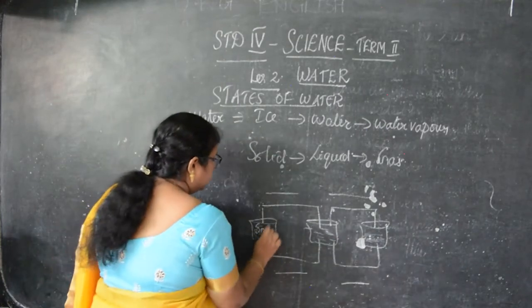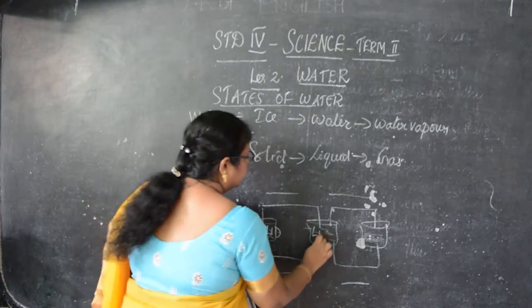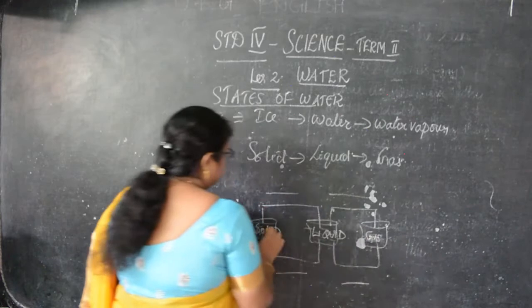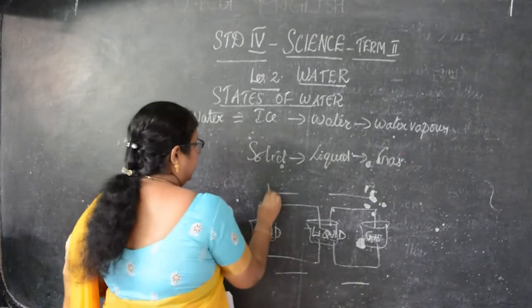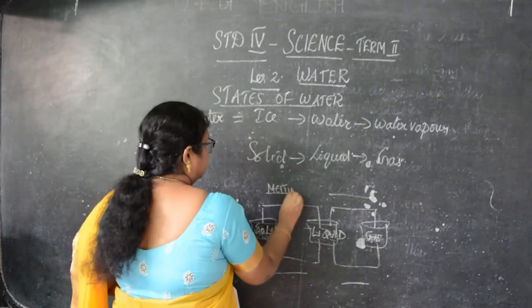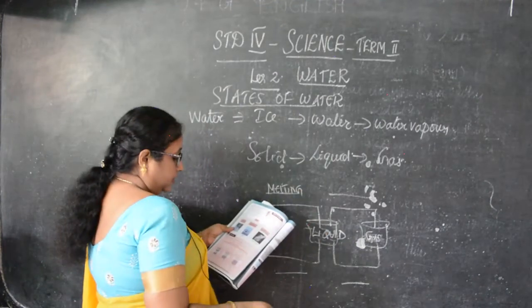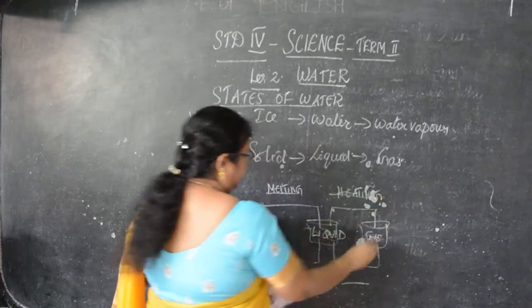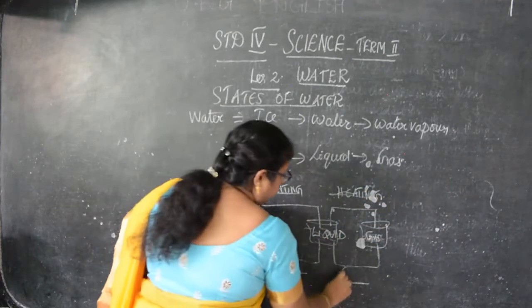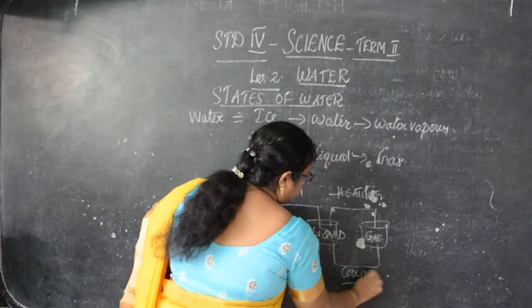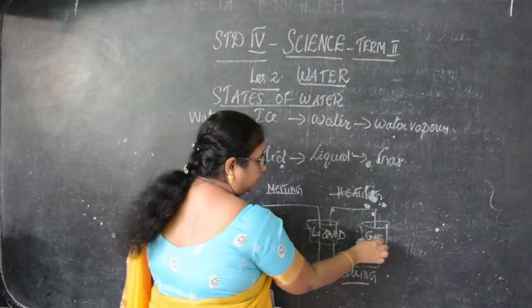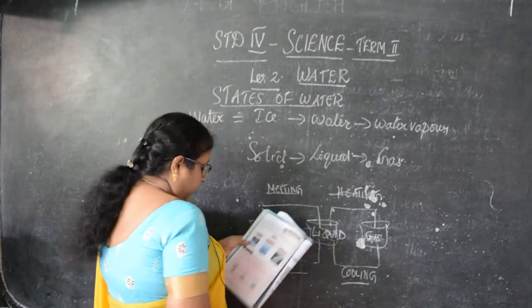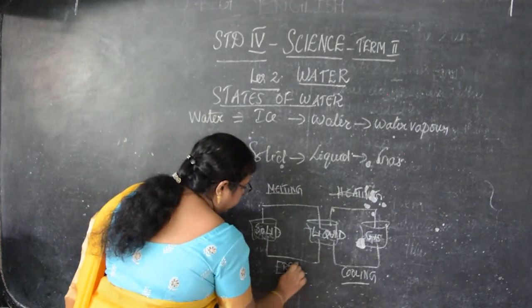So this is solid, this is liquid and this is gas. Okay, so solid, ice when melting changes into liquid, then liquid on heating changes into gas. Again, the gas on cooling forms liquid, and the liquid when freezing becomes solid.